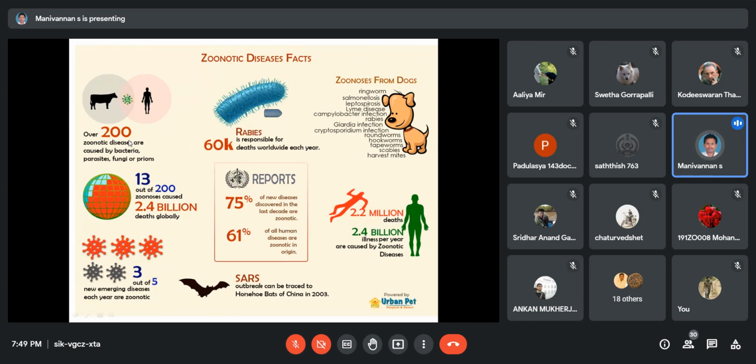These zoonotic diseases are caused by different sources: mostly viruses, and also bacteria, parasites, fungi, and prions. Out of them, 13 zoonotic diseases cause 2.4 billion illnesses and deaths globally. 3 out of 5 new emerging diseases each year are from zoonotics.